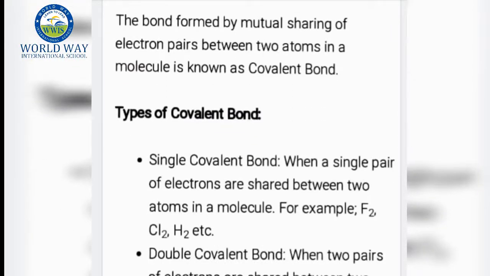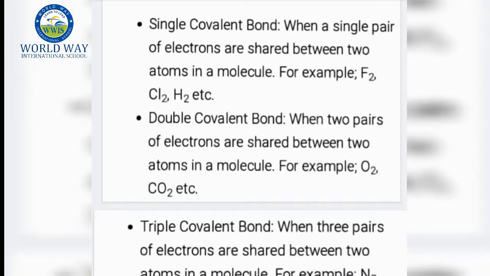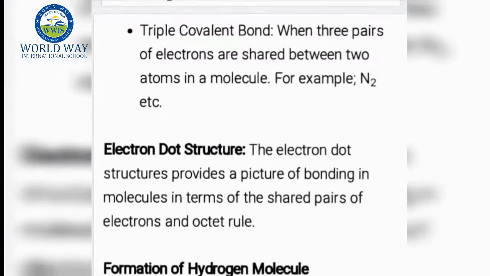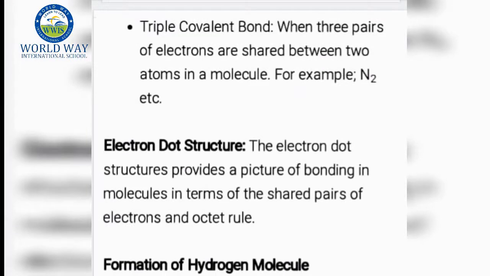Now, there are types of covalent bond. Single covalent bond, for example, Cl2, H2, when a single pair of electrons are shared between two atoms in a molecule. Double covalent bond, when two pairs of electrons are shared between two atoms in a molecule. For example, CO2, O2, etc. Triple covalent bond, when three pairs of electrons are shared between two atoms in a molecule. For example, nitrogen, etc.